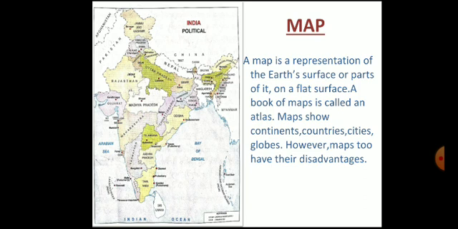Some countries are there: Pakistan, Afghanistan, Jammu and Kashmir, and the Madhya Pradesh in the center, Gujarat, Myanmar, Odisha, Maharashtra, Telangana, Rajasthan, Chennai, Pondicherry, Tamil Nadu, Andhra Pradesh. It is called a political map. They show the country and state.